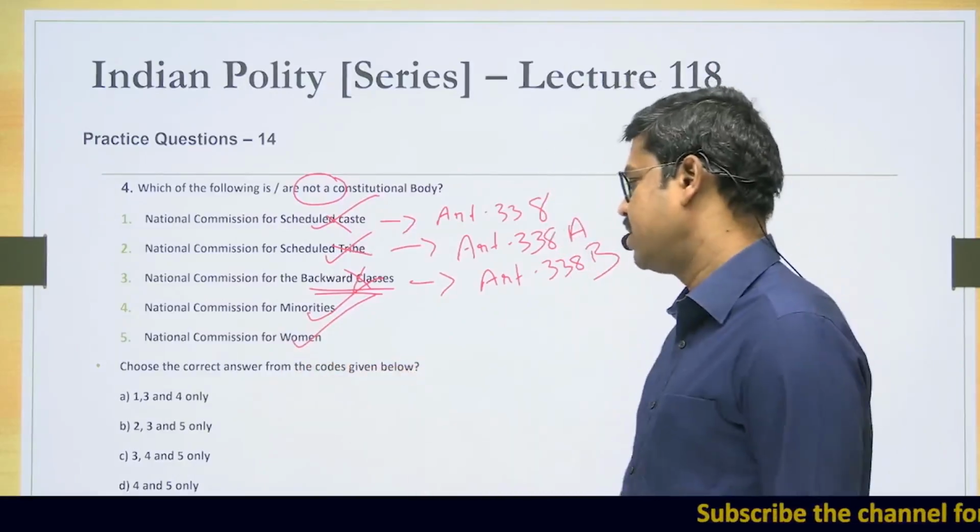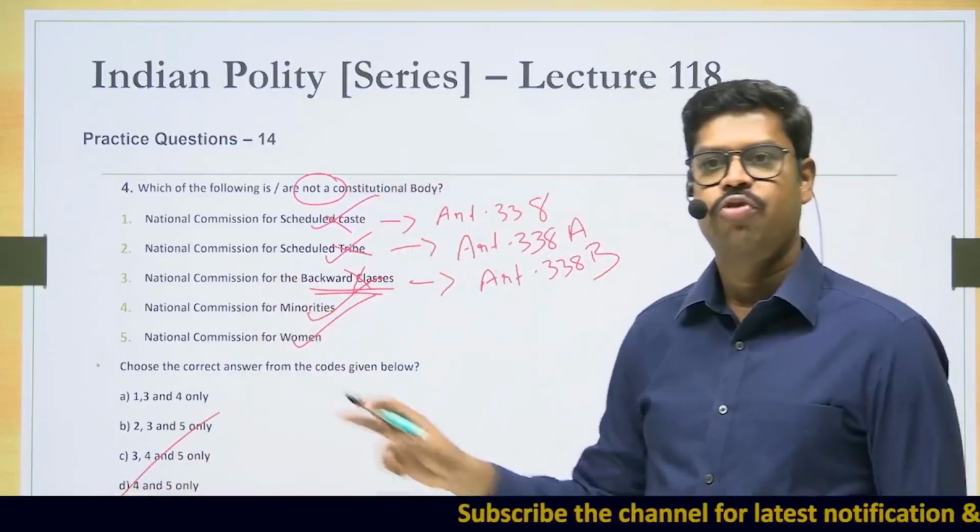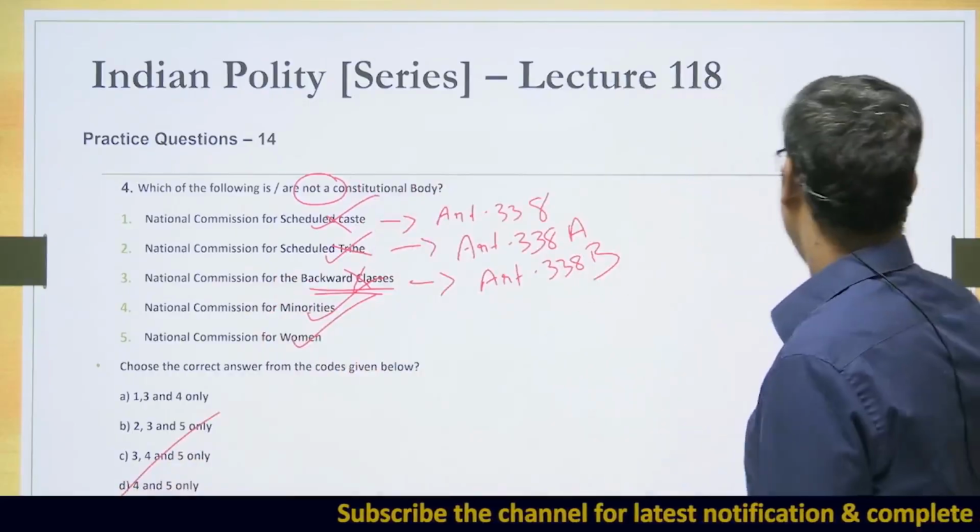Choose the correct answer from the codes given below. So what is the answer? It should be only 4 and 5 only. Therefore, the answer is option D. Come to question number 5.